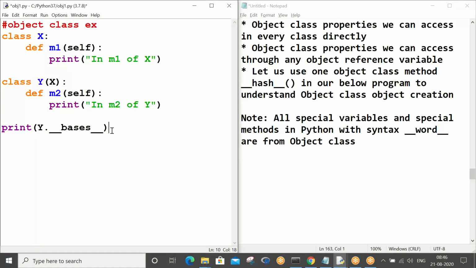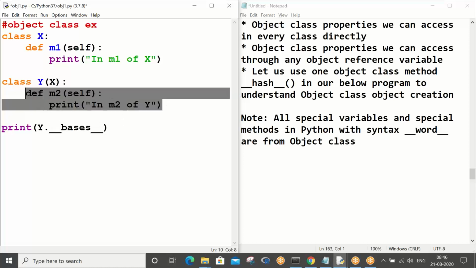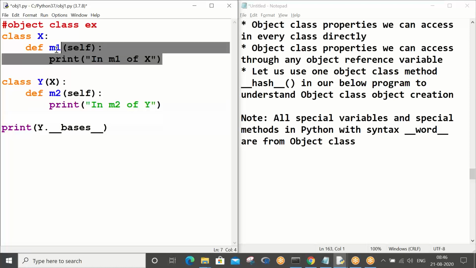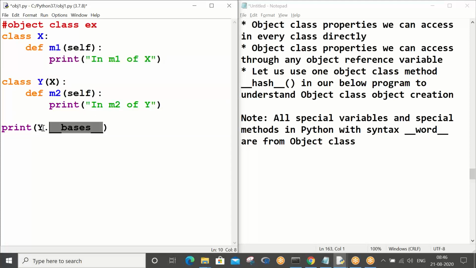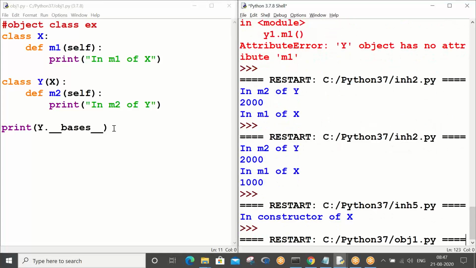So what is this bases doing, sir? First of all, one point for you to understand: bases you have not defined in class Y and class X, but you are trying to use this bases with Y class. So obviously this is not from class Y or class X, this must be from some other class. I will tell you that, but first see the answer.